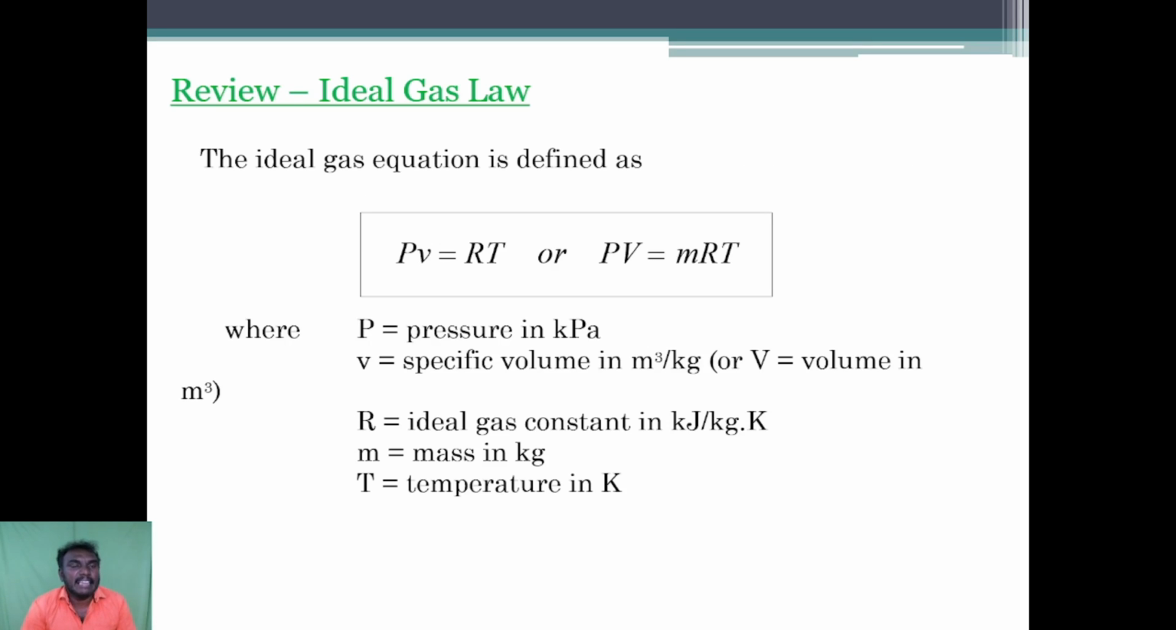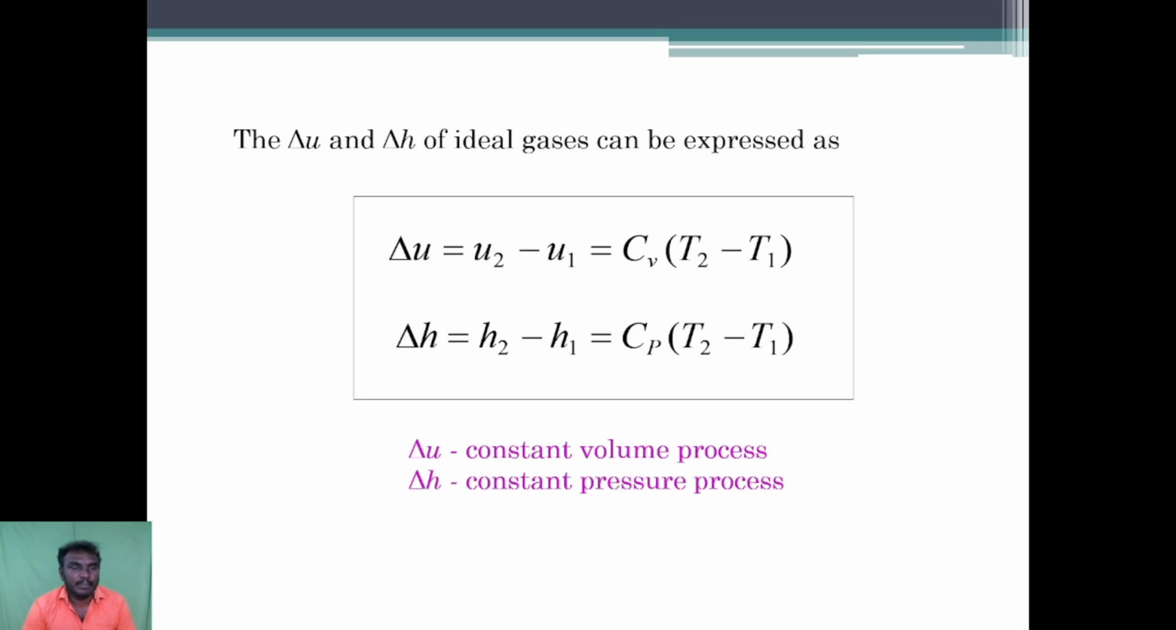The ideal gas equation is defined as PV is equal to RT or PV is equal to mRT, where P is equal to pressure, V is equal to specific volume, R is equal to ideal gas constant, m is equal to mass, T is equal to temperature in Kelvin.